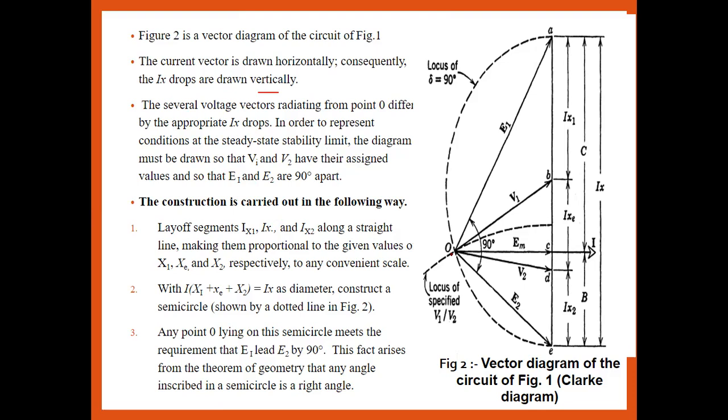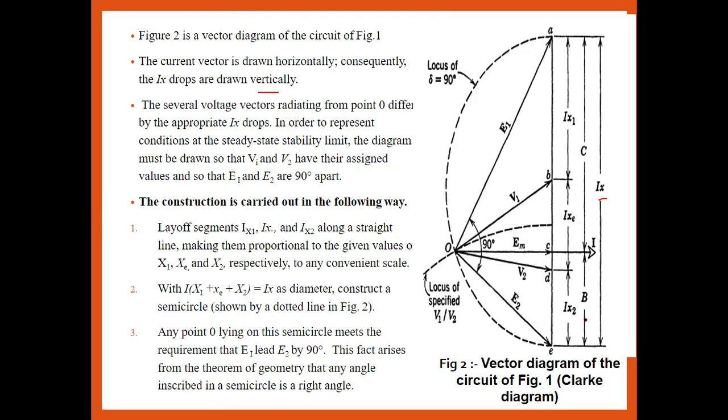Means the position of the point should differ from A to E. So what is A to E? They are simply the current vectors: AB, BC and DE are nothing but the IX drops, the current vectors of the external reactance.